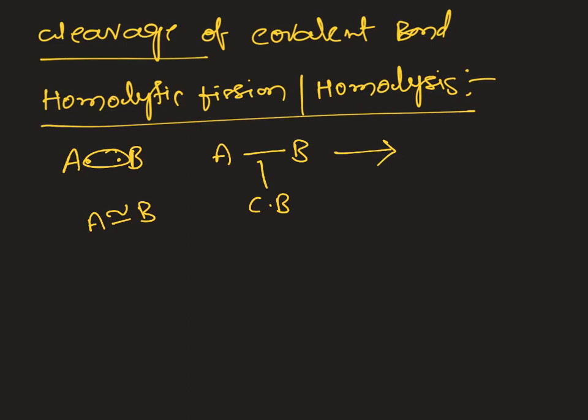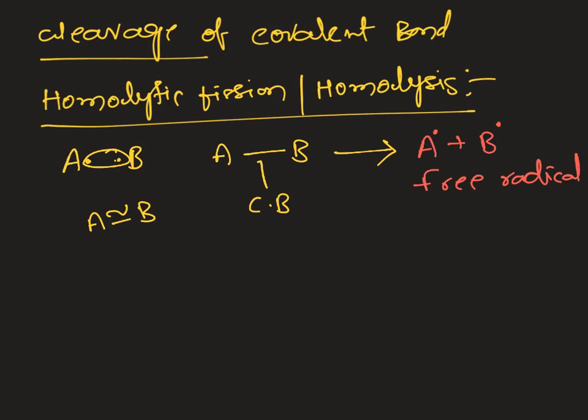Due to this homolytic cleavage, the bonded electrons are taken back by A atom and B atom, which forms A free radical and B free radical. In homolytic fission, there is always formation of free radicals.